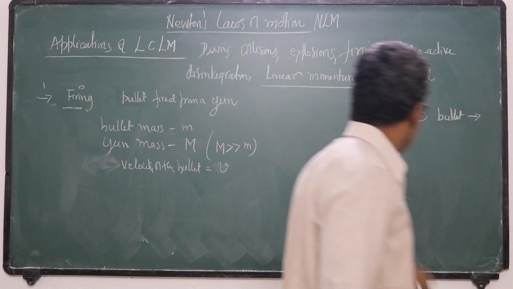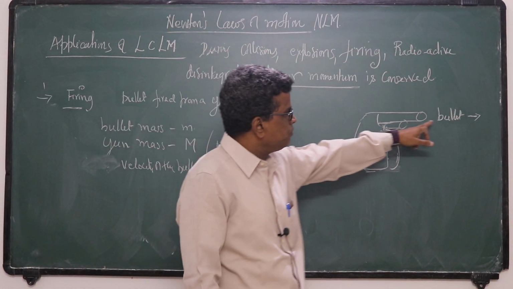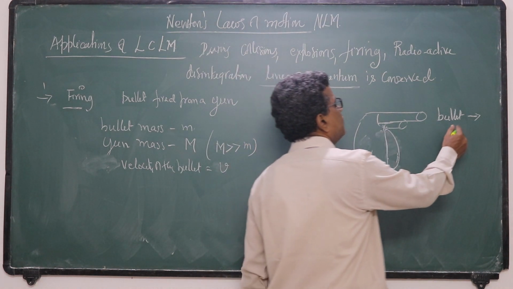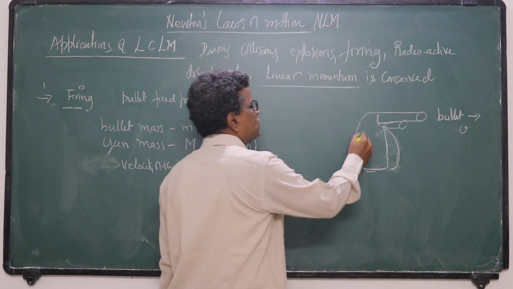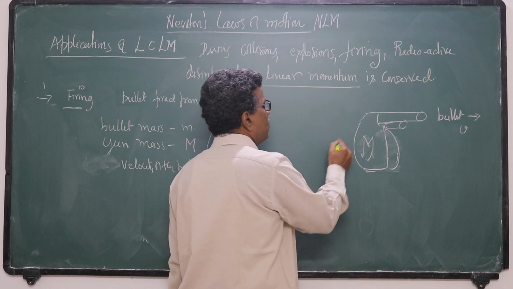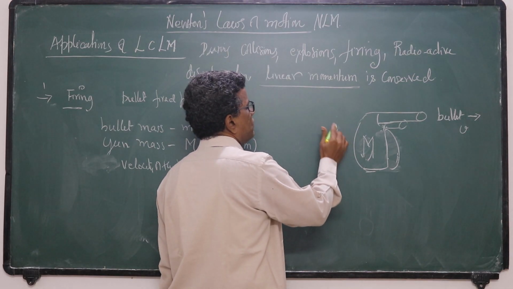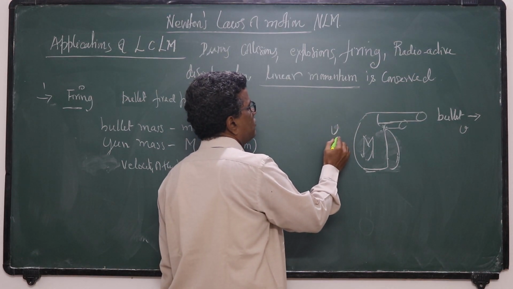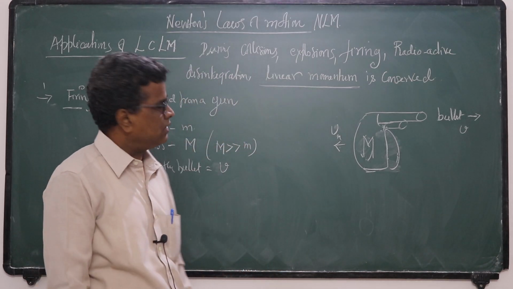As a result, the bullet moves with velocity v, with a high speed, and the gun moves backwards with a velocity, let it be v dash.